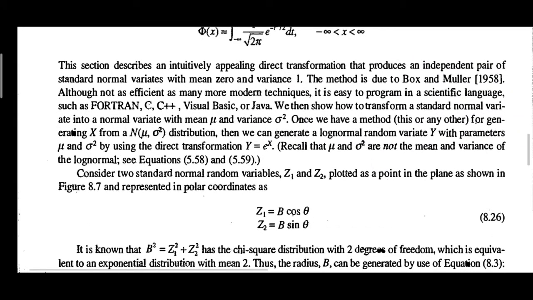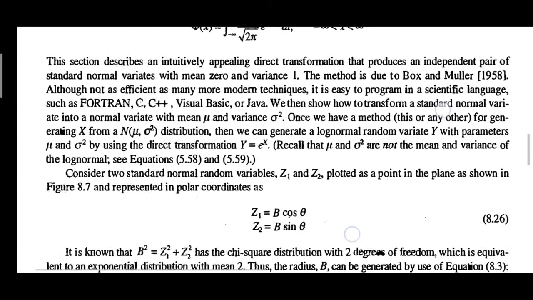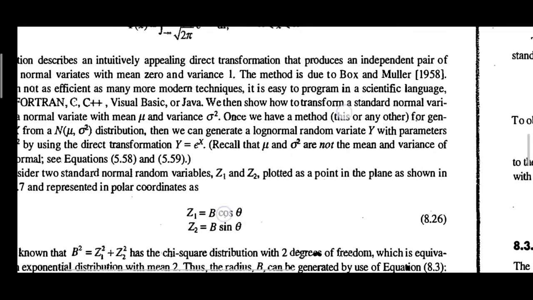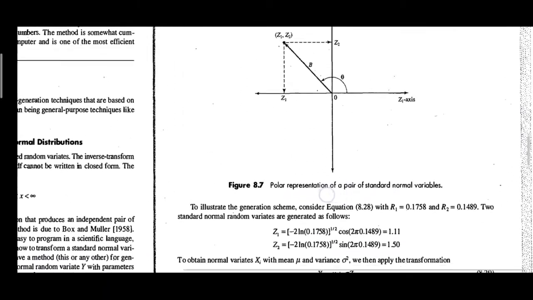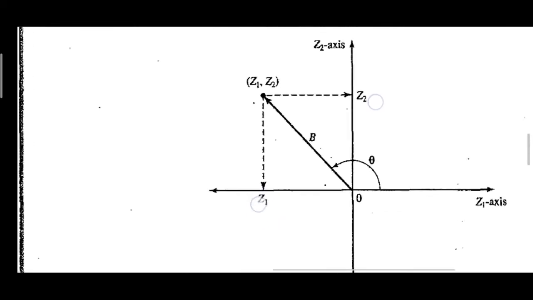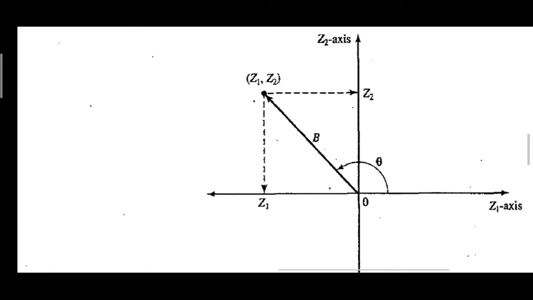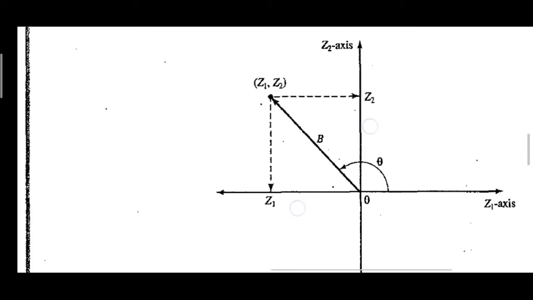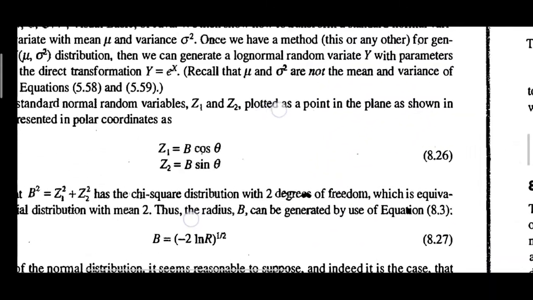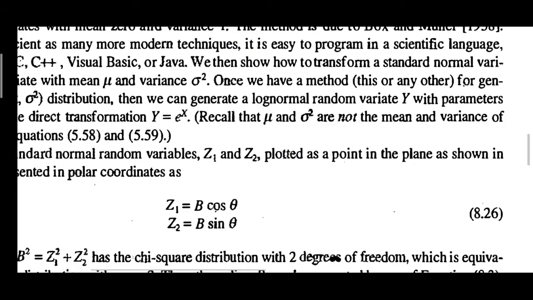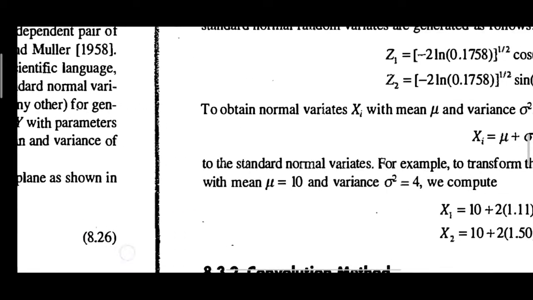Consider two standard normal variables, let them be called z1 and z2, plotted as a point in the plane, which is shown in the next figure, 8.7. One is marked on the z1 axis and the other on the z2 axis. So z1 is b cos theta and z2 is b sin theta.